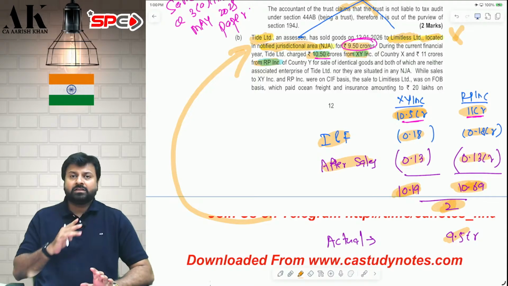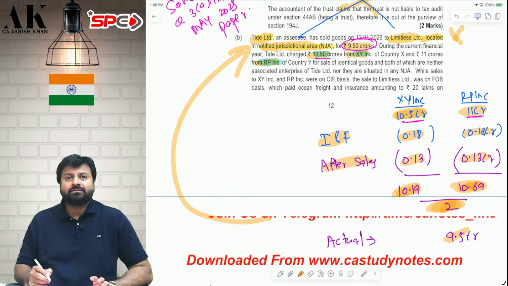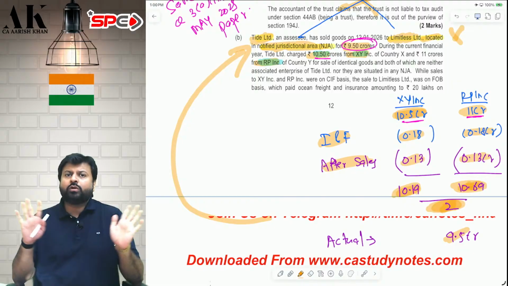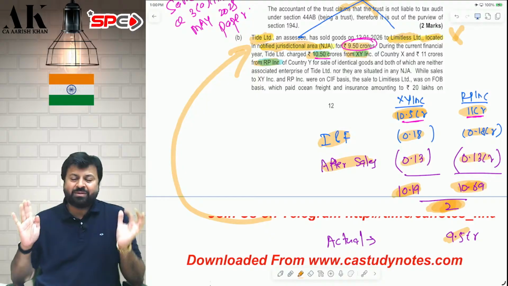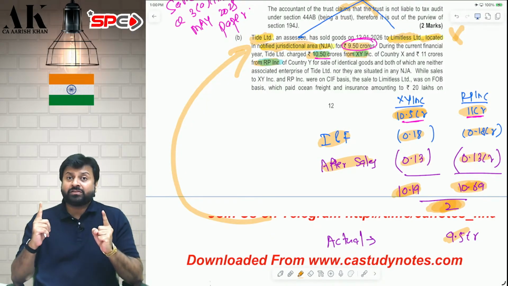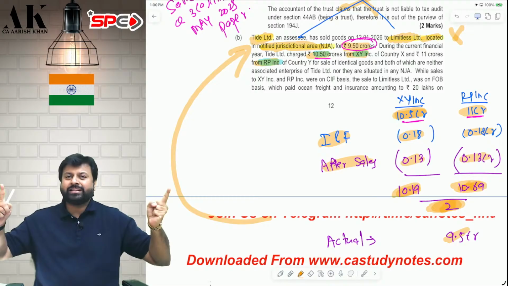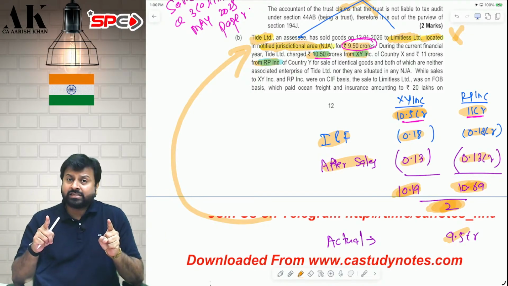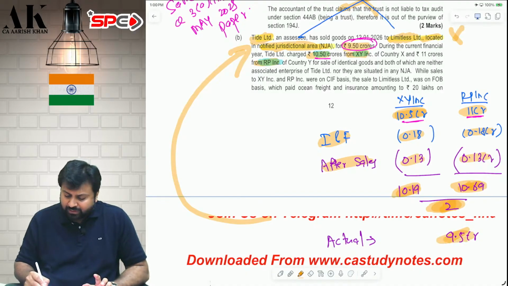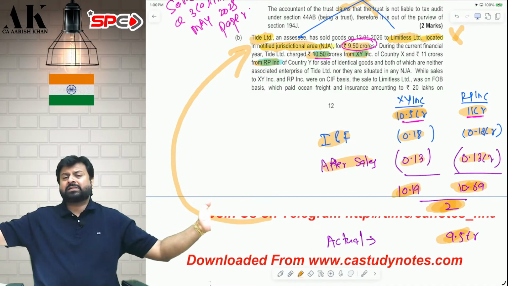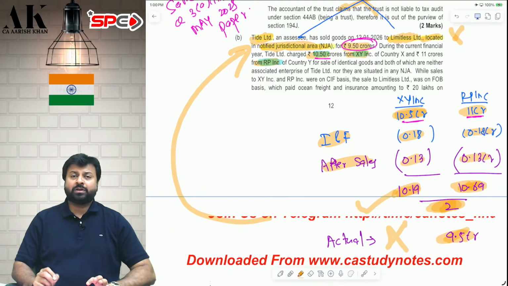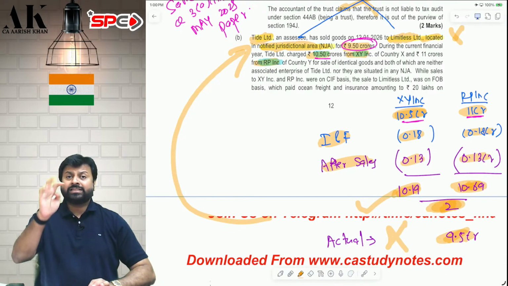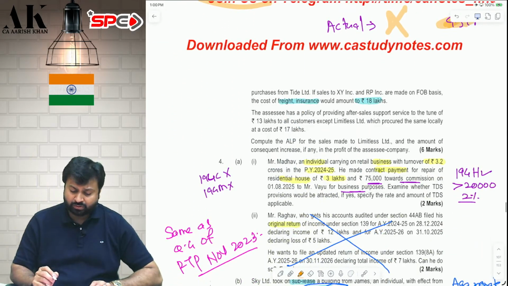And one more thing: generally, whatever difference you get, if that is less than 3%, then you don't have to apply transfer pricing provisions. But in case of NJA, you don't have to check 3% also. Remember, in case of NJA, you don't get the benefit of 3% margin. Here the difference is more than 3%, but I am just telling you for the sake of safety, in future they might test you on this also. So here if you take the average and compare with 9.5, the difference is more than 3%. But even if it is less than 3%, you will still take the arm's length price and not the actual price because the person is located in NJA. For NJA, the 3% margin is not available. I hope it is clear to all of you.